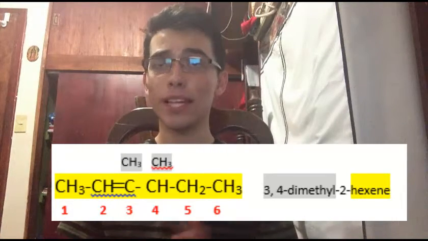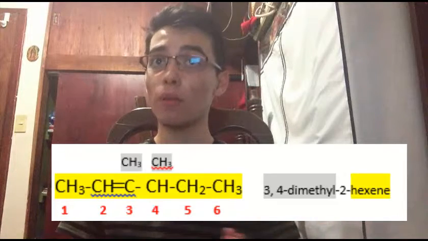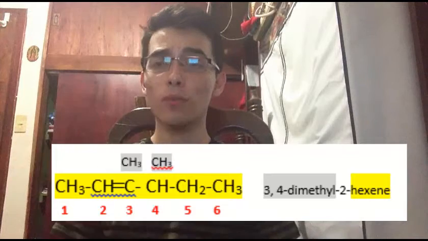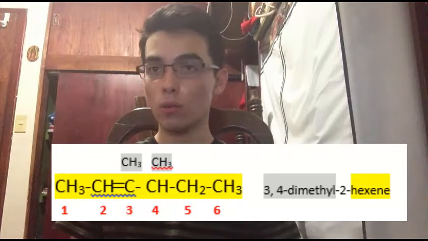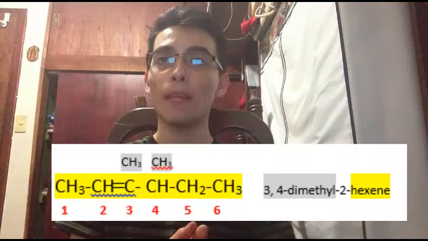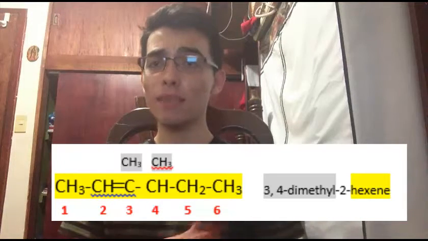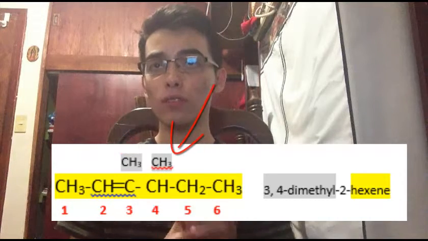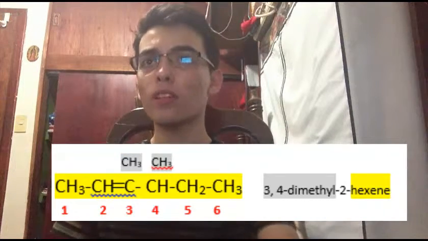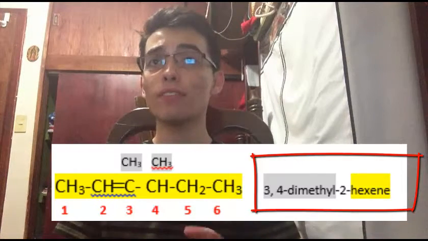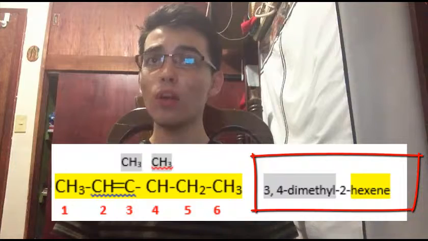Also, the name gives us more information about where the methyls are. It says dimethyl, so we have 2 methyls. We have these methyls on carbon 3 and carbon 4. So finally, we have 3,4-dimethyl-2-hexene.